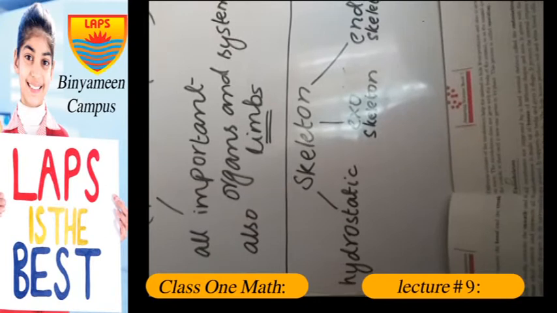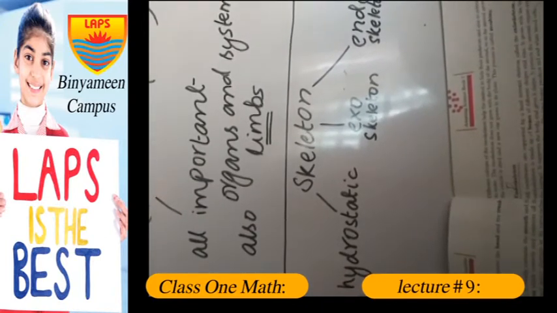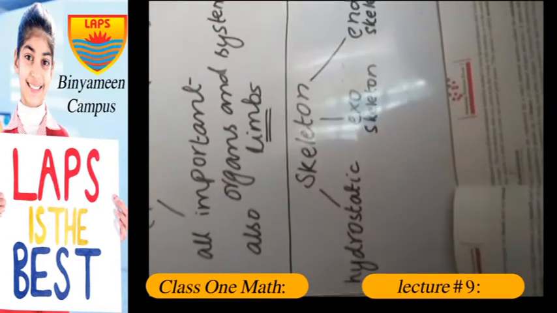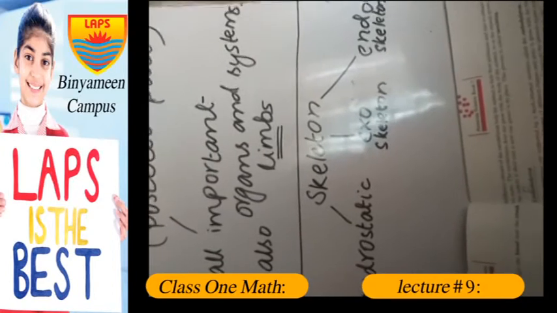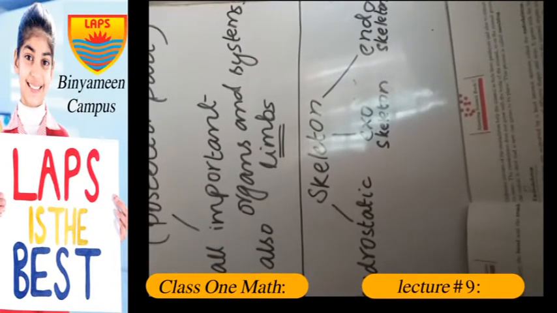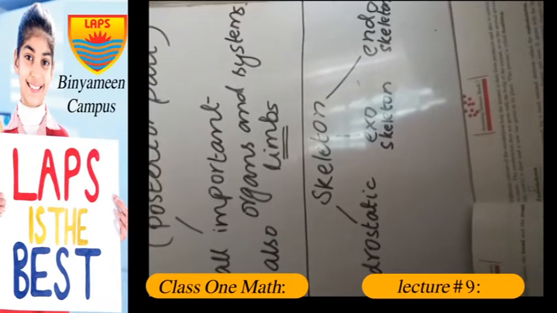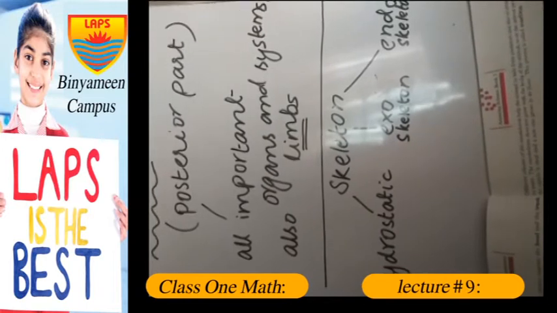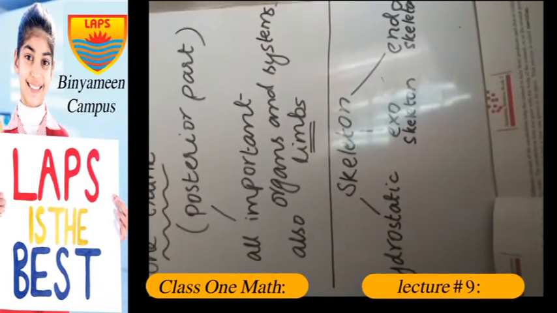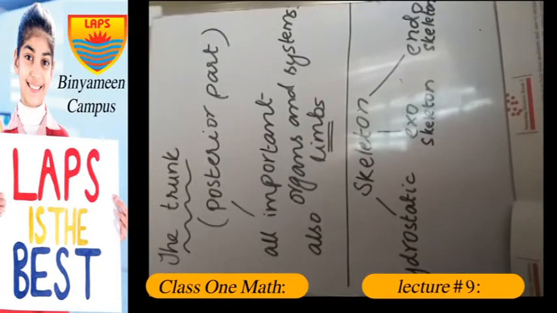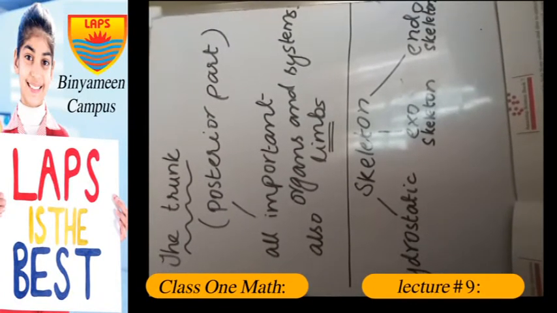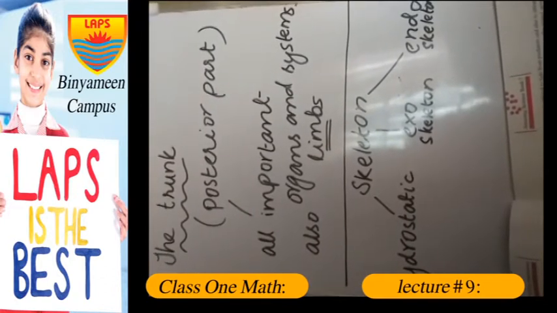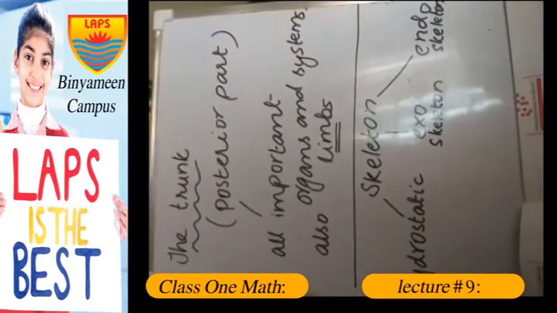First, we will talk about hydroskeleton. It is present in very soft-bodied animals like earthworms, caterpillars. You must have observed that among earthworms and caterpillars, there is nothing hard in their body, so they don't have any hard skeleton inside their body. They have the skeleton which we call hydrostatic skeleton. Their bodies are actually supported by liquid which is present in the cells and in the spaces between them. This type of skeleton is called hydrostatic skeleton.